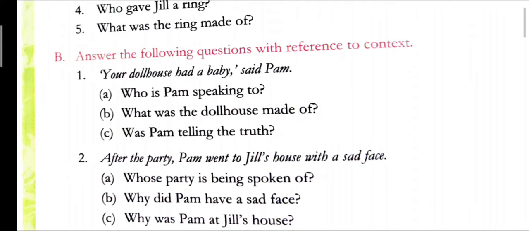First one: "Your dollhouse had a baby," said Pam. Who is Pam speaking to? Pam is speaking to Jill. What was the dollhouse made of? The dollhouse was made of plastic. Was Pam telling the truth? No, Pam was just doing a prank on her friend, gifting her for her birthday in a different way.